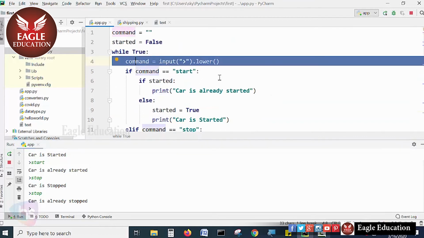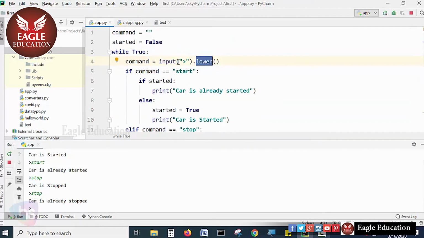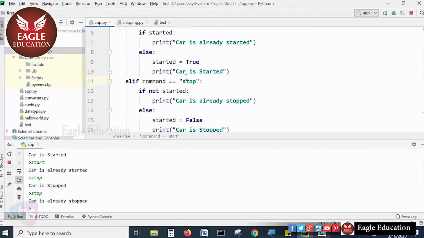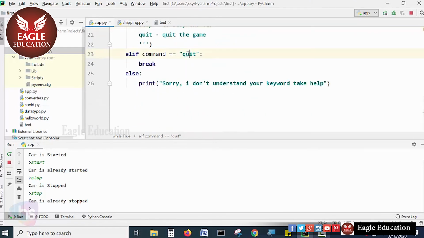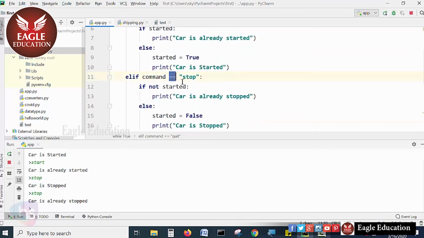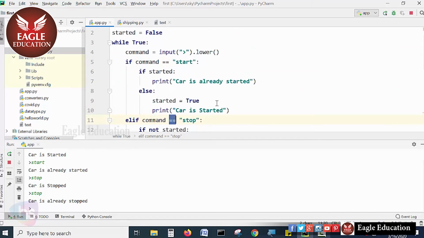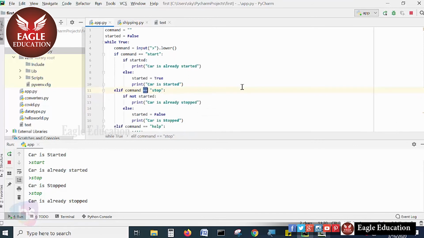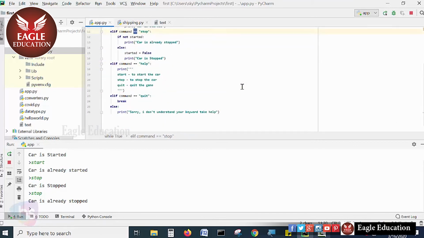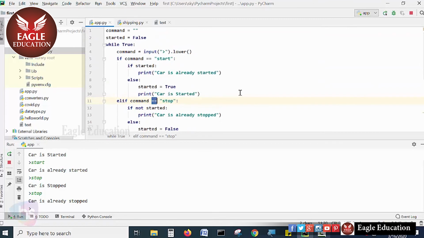While we are implementing the while loop, we take the user input in lowercase characters, and this is what we compare with start, stop, help and quit. Based on the condition, we compare with the statements and pass the if-else conditions. We are playing with this game. Simply recap this tutorial twice or thrice and you will have a good idea about it. Alright, hope you understand better.